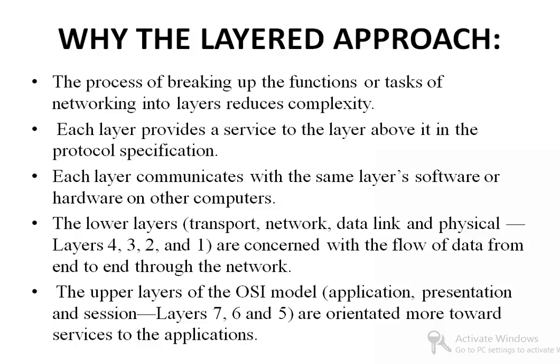Each layer provides a service to the layer above it in the protocol specification. Each layer communicates with the same layer software or hardware on another computer. The lower layers, transport, network, data link, and physical, layers 4, 3, 2, and 1, are concerned with the flow of data from end to end through the network. While the upper layers of the OSI model, application, presentation, and session, layers 7, 6, and 5, are oriented more towards service to the application. Now I will discuss these in detail so it will be clear.